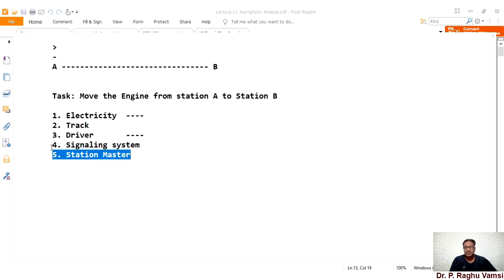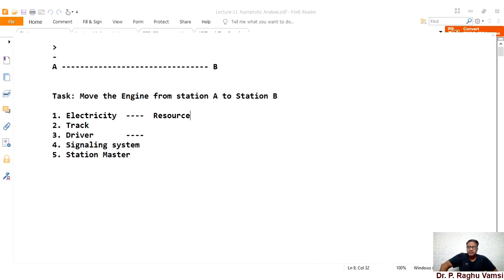These are the basic entities that are required. This electricity, we can also say, is a resource. The engine uses the electricity as a resource, so that is why electricity is required.